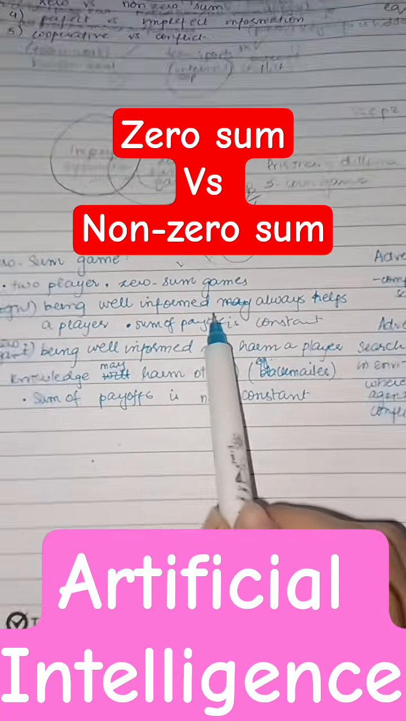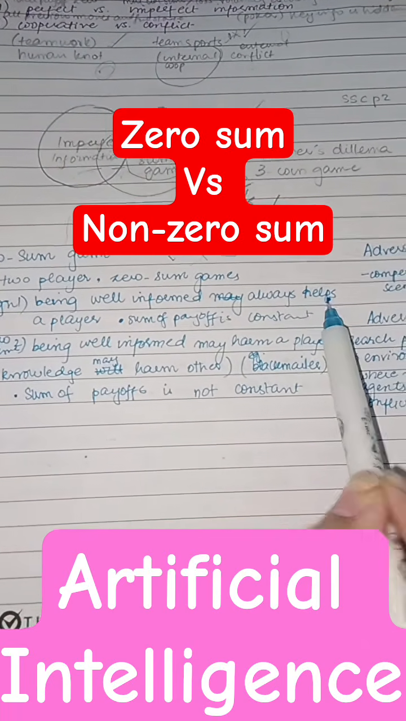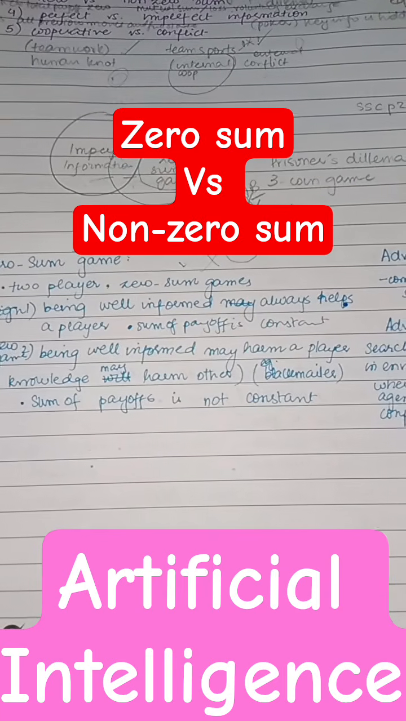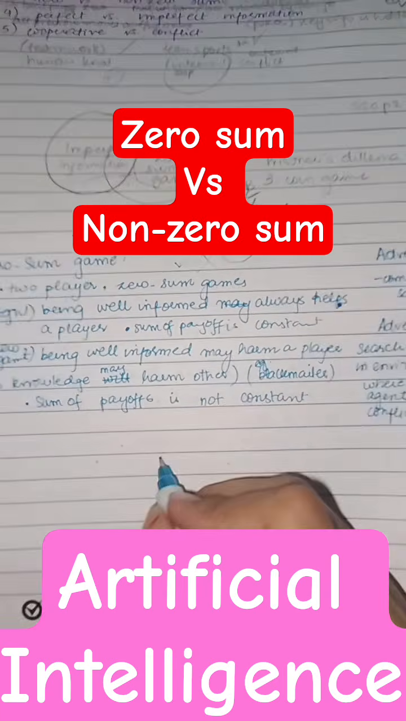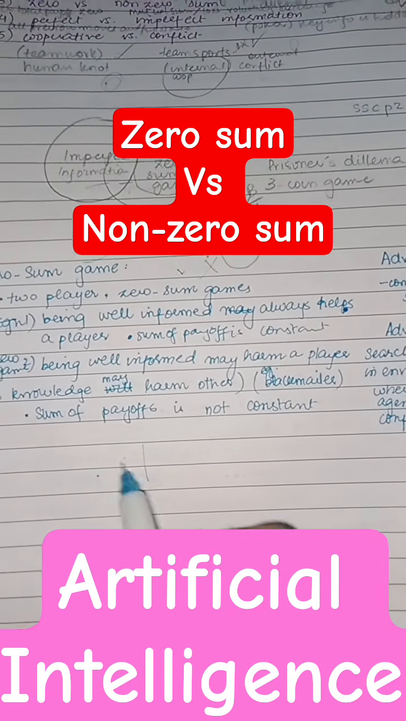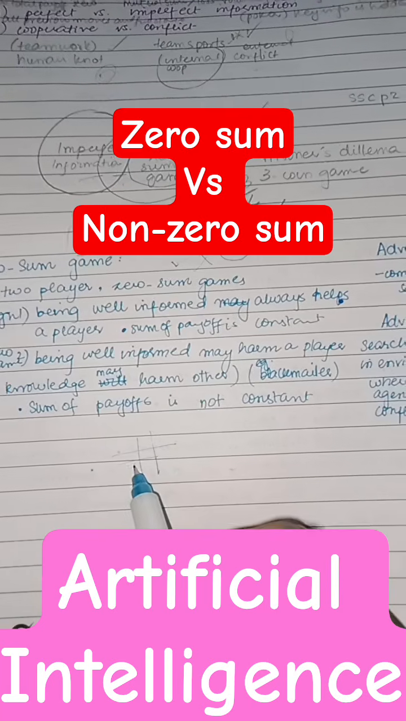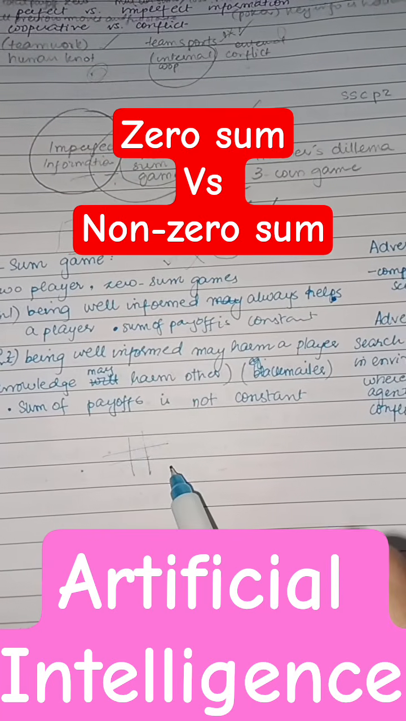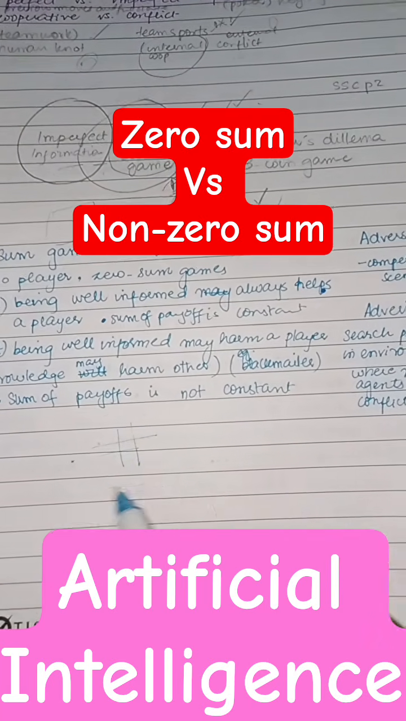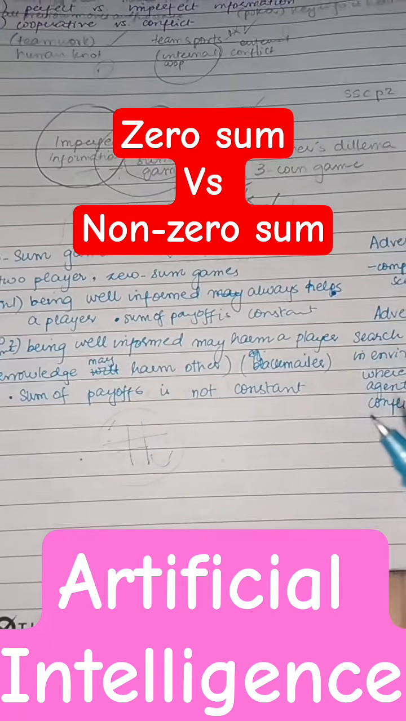So being well informed always helps in a zero-sum game. Now, what does this mean? Let's take the example of the tic-tac-toe game. If one person knows the rules, motives, and moves of the other person, that is beneficial for him, right? And it is also beneficial for the other person in the game. So both parties have relevant information regarding the game, like chess.